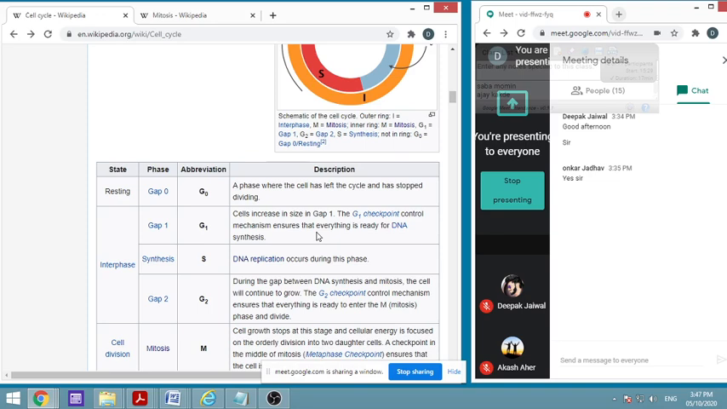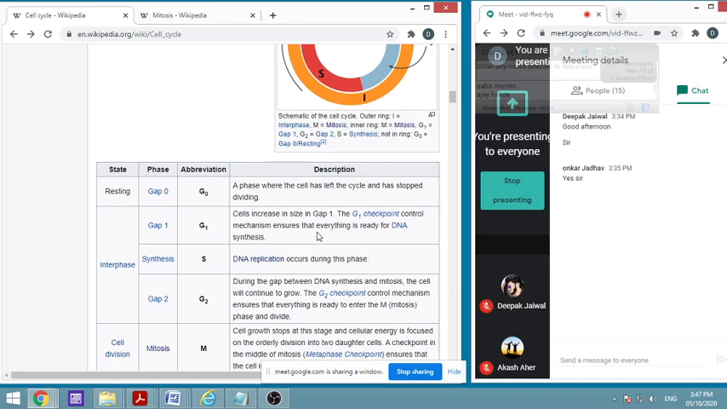Then lastly is the gap phase. During gap 2 phase or G2 phase, the gap between DNA synthesis and the mitosis, the cell will continue to grow. The G2 checkpoints will control the mechanism that will ensure that everything is ready for that cell to enter into the M phase, and then the cell can divide.